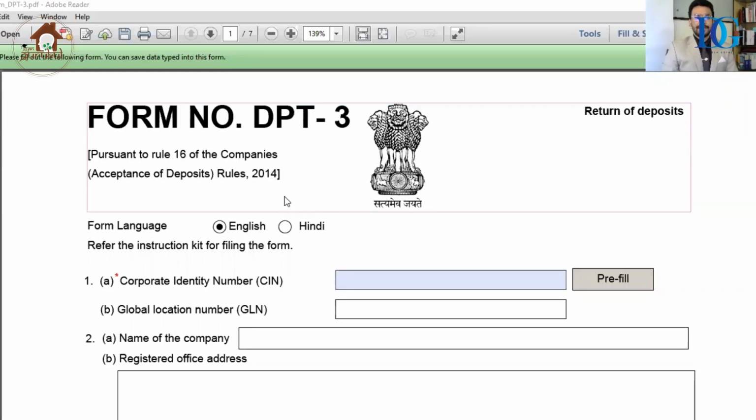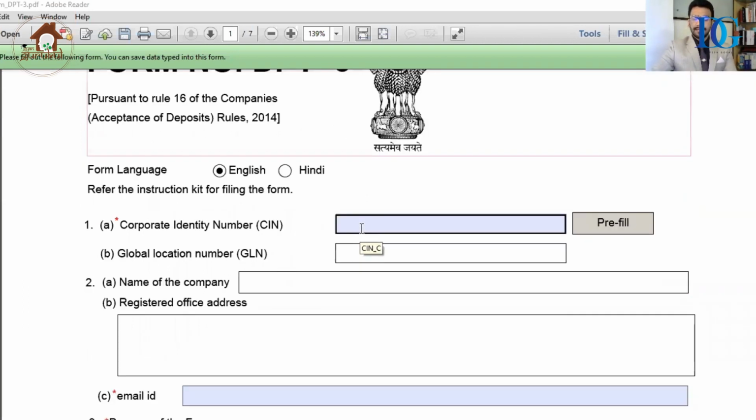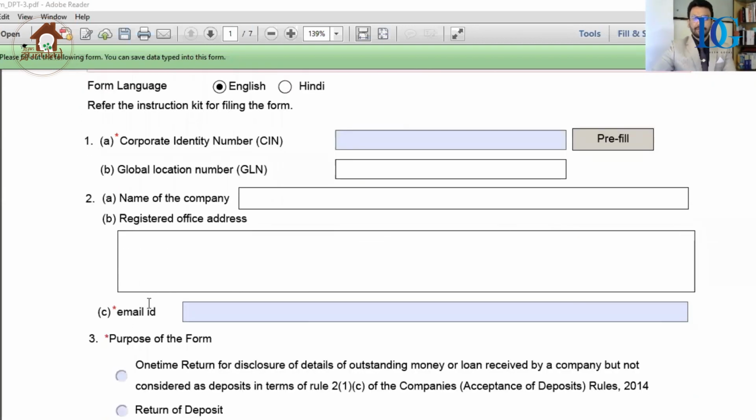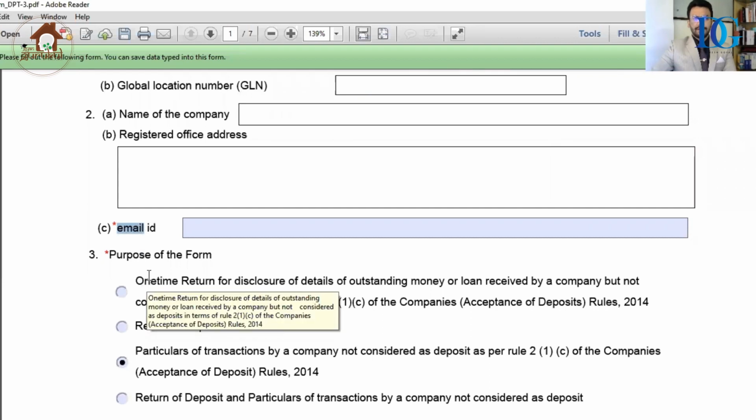Now let's see how to file the eForm DPT3 in case private limited company has accepted loan from shareholders. As you can see on the screen, DPT3 form. For filing of the form, first of all, you have to fill the column SRN number. Once you mention the SRN number, information filled here will be updated.